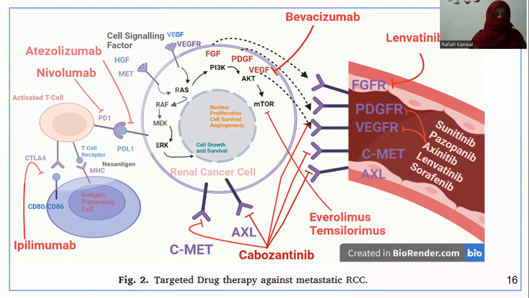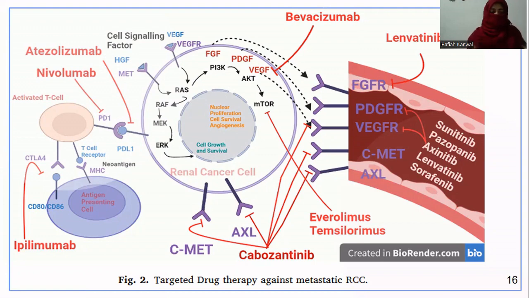Other targeted drugs include bevacizumab, which is delivered against VEGF, stops it binding to VEGFR, and prevents angiogenesis. mTOR is inhibited by everolimus and temsirolimus. The mTOR pathway is involved in the angiogenesis process. By inhibiting it, metastasis can be prevented. Moreover, c-MET and AXL along with VEGFR are inhibited by cabozantinib.